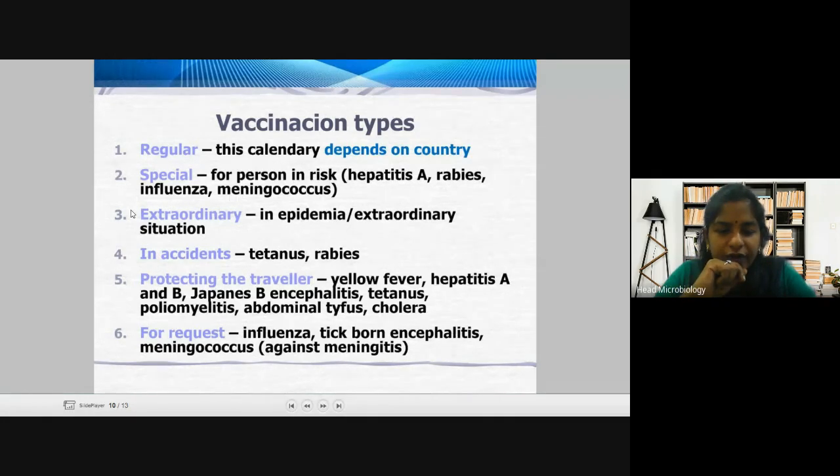Then on request: if anybody wants to be vaccinated for influenza, or for tick-borne disease or meningococcus, you can get vaccinated depending upon your interest. Okay.